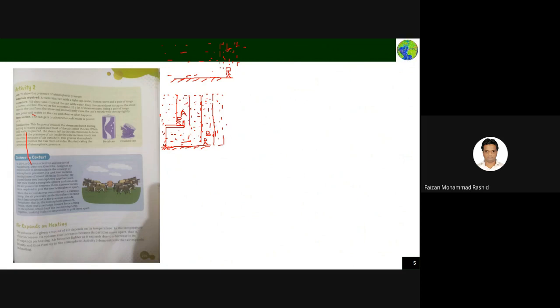So he will experience more weight of the air, and the other will experience less of the weight, because the air which is inside is not going to put any pressure on this person. Only this much air, only half of the air which is there in this area for A is there on this area for B. So person B will experience more air pressure as compared to this one.